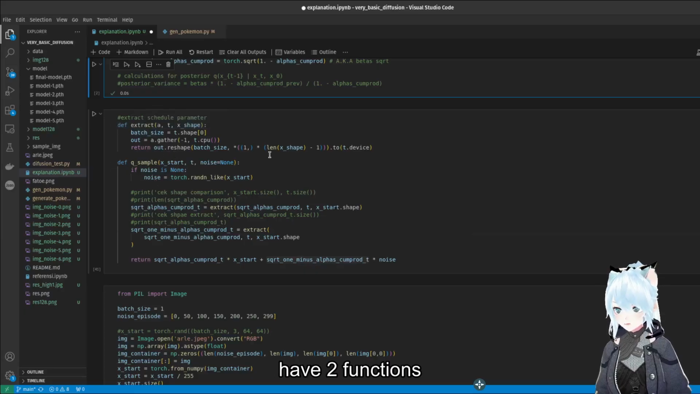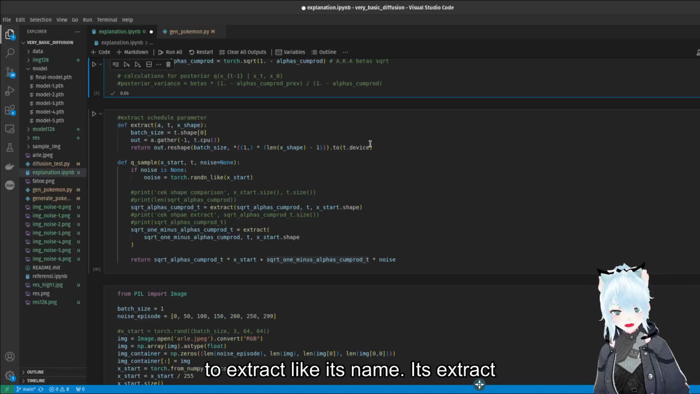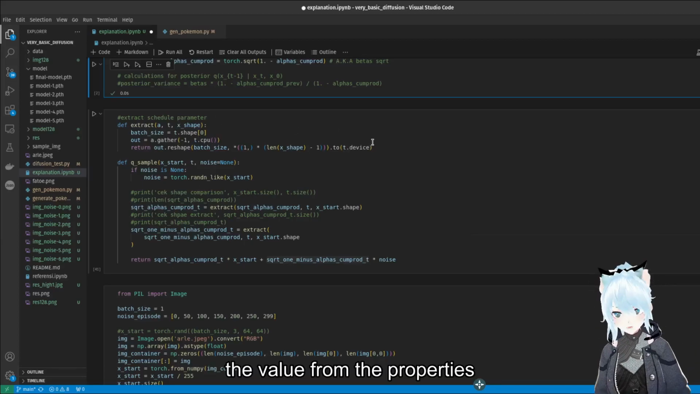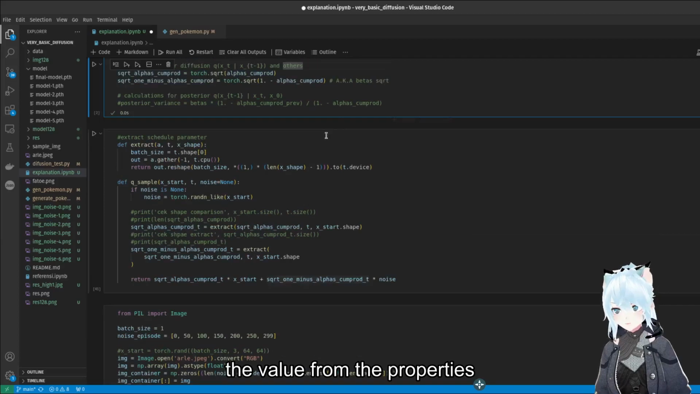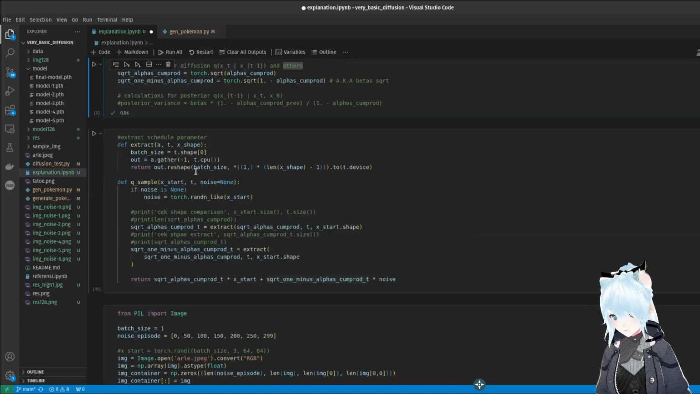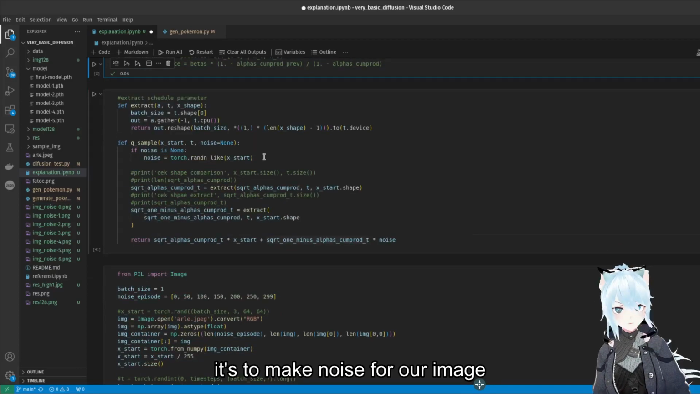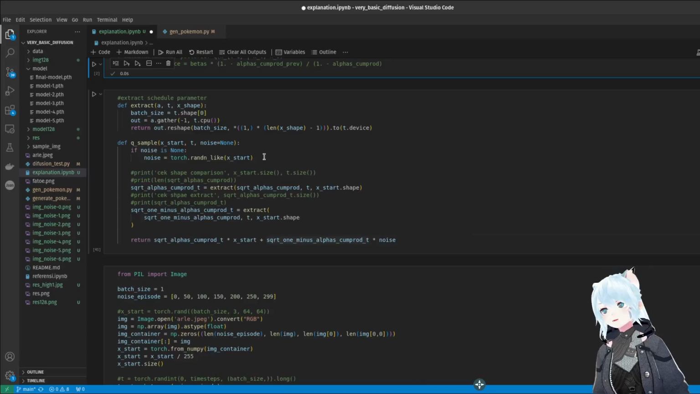We have two functions in here. The extract function is just to extract, like its name. It extracts the value from the properties of the diffusion model in here. And the key sample in here is to make a noise for our image.